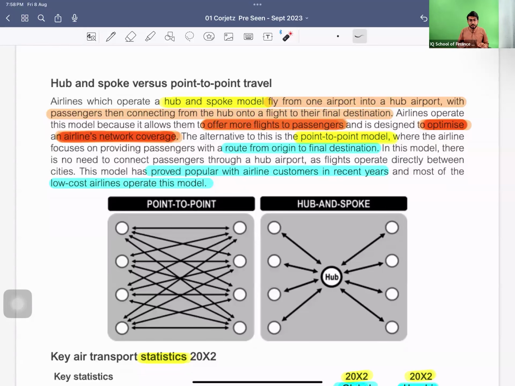So if we are clear so far, just let me know so that we can move forward, because this is the pre-scene which is for your mock. Guys, are we clear up till now? Can I move ahead? Okay. Thank you.